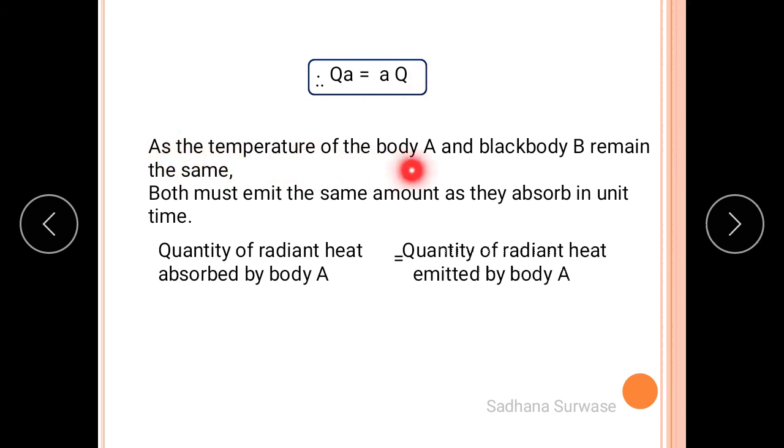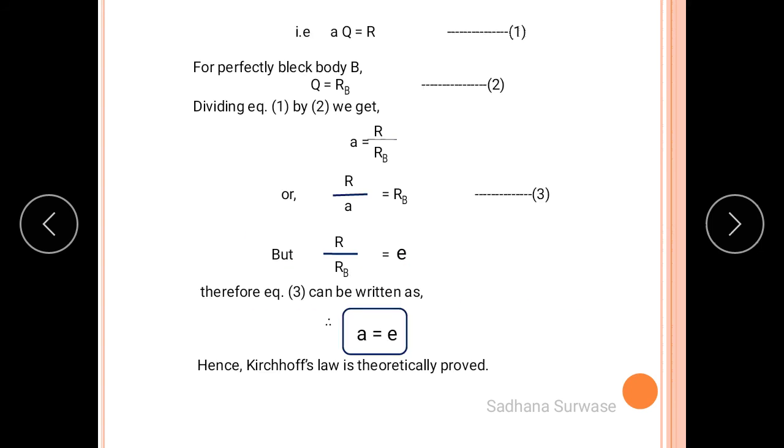Now as the temperature of body A, the ordinary body, and black body B remain the same, both must emit the same amount as they absorb in unit time. So the quantity of heat absorbed by body A must be equal to the quantity of heat emitted by the body.